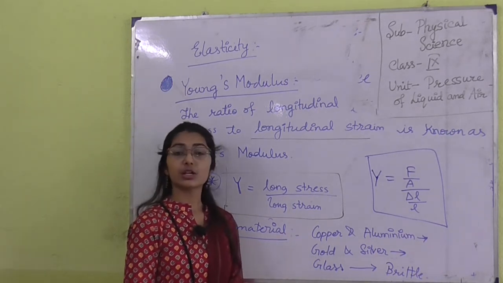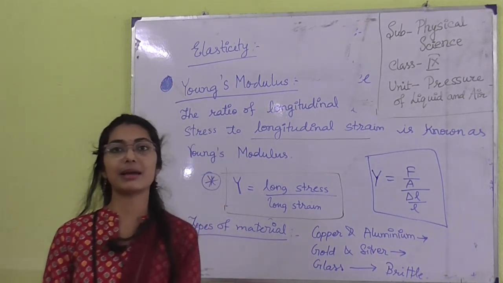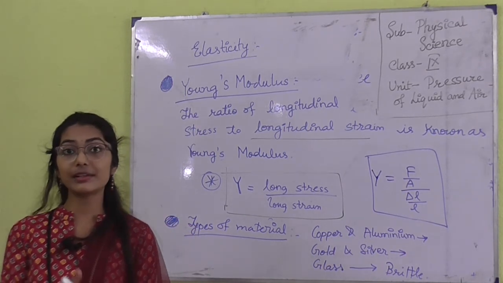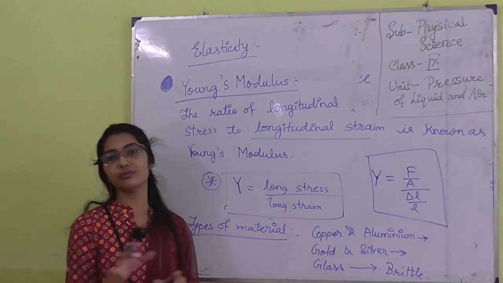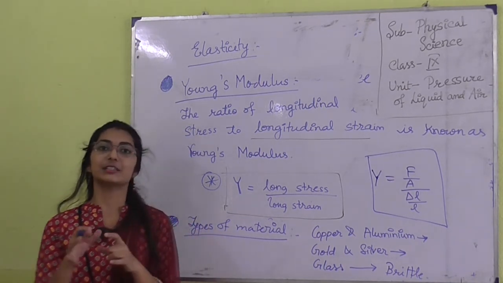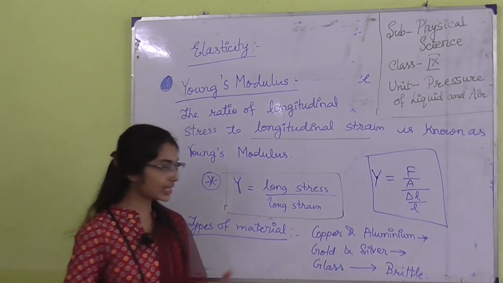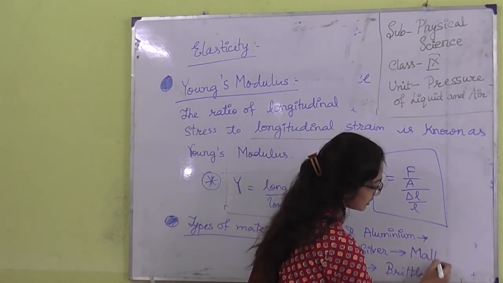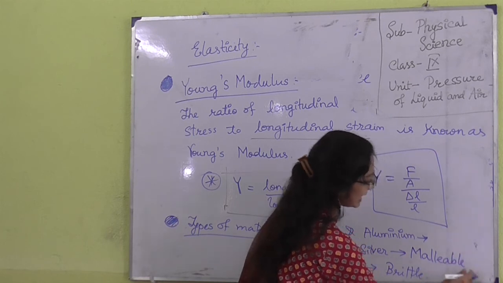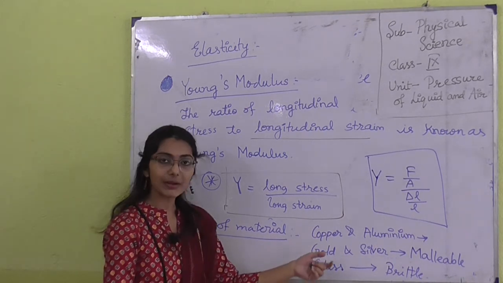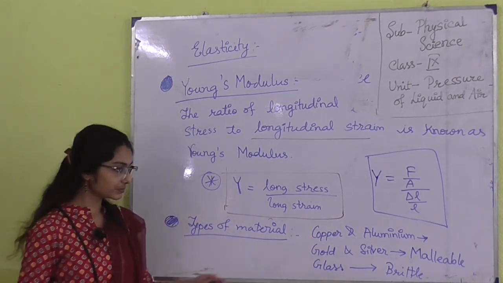Gold and silver are those types of materials from which you can make new things, like jewelry. So they are very malleable. Malleable means you can change the shape of this type of material very easily. You can change the shape, so they have the elastic property, but they are malleable.